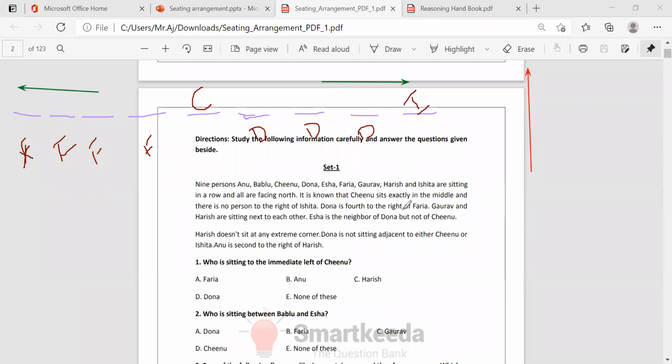Now we'll go for another one. Isha is neighbor of Dona, but not of Chinu. Suppose Dona is here, then Isha will be here, so she is not a neighbor of Chinu. Okay, good one. And here if I take Dona, here will be Isha.